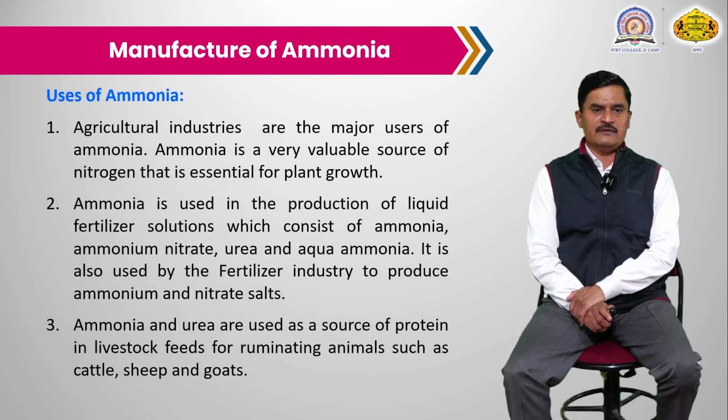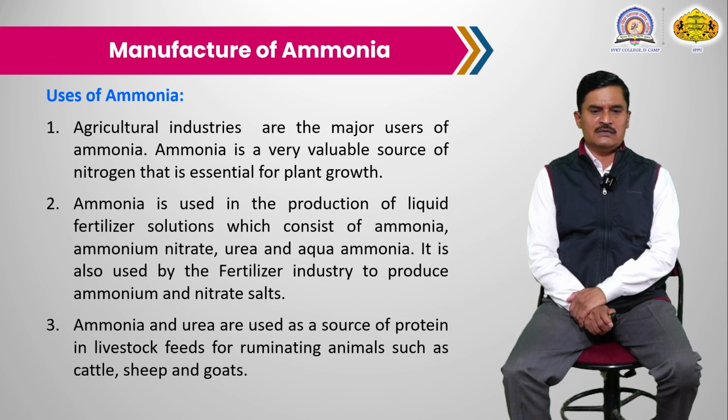Then the last point, which is the uses of ammonia. The most important use of ammonia is in agriculture. Ammonia is used in fertilizers. The agriculture industry is the major user of ammonia. For example, the manufacture of urea and different types of nitrogen-containing fertilizers, calcium nitrate, ammonium nitrate, all these require ammonia. Ammonia is also used in the production of liquid fertilizers, so again that is used in the agricultural industry.